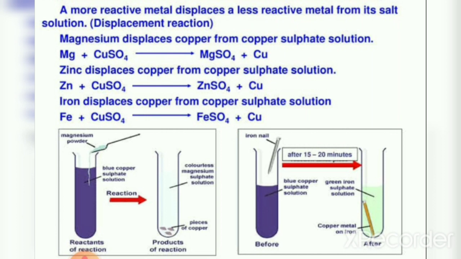Other examples: magnesium plus copper sulfate gives magnesium sulfate plus copper. Here, magnesium is more reactive than copper and hence magnesium displaces copper from copper sulfate solution. Another example, zinc plus copper sulfate gives zinc sulfate plus copper. Here, zinc is more reactive than copper and hence zinc displaces copper from copper sulfate solution. Iron plus copper sulfate gives ferrous sulfate plus copper. Here, iron is more reactive than copper and hence iron displaces copper from copper sulfate solution.